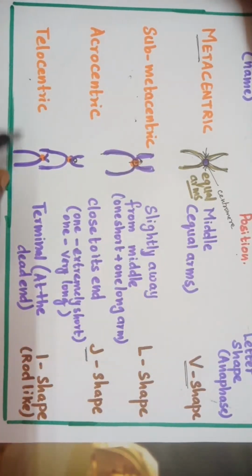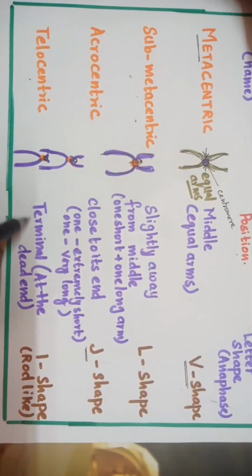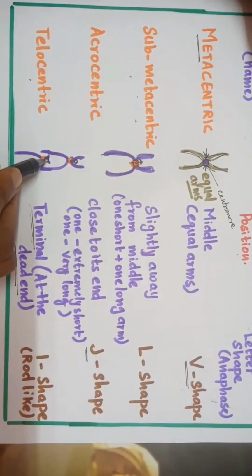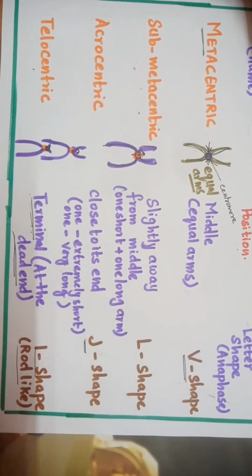Next is telocentric. In this, the constriction is almost at the end. Okay, the centromere is almost at the end. That is terminal. Terminal means what? Dead end. Termination. Terminal means dead end. It is almost at the end of the chromosome, which results in a rod-like shape or I shape.